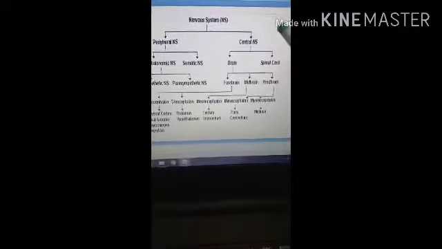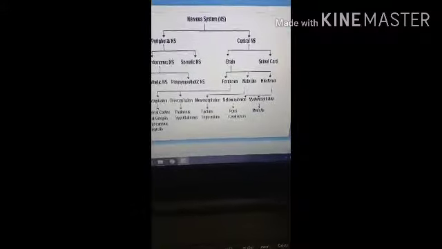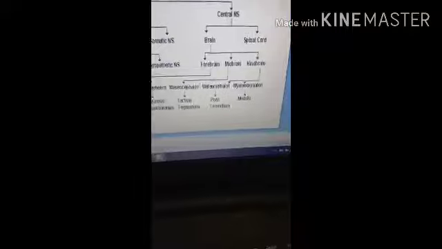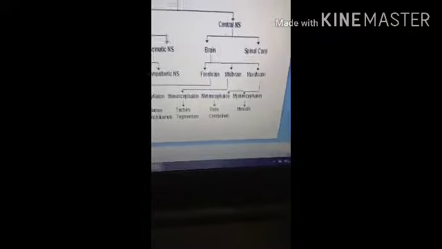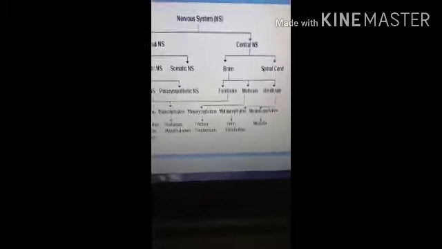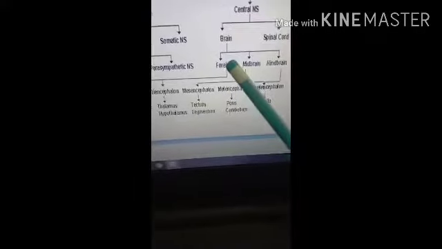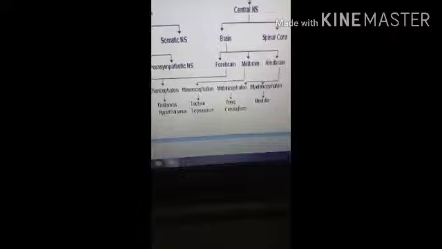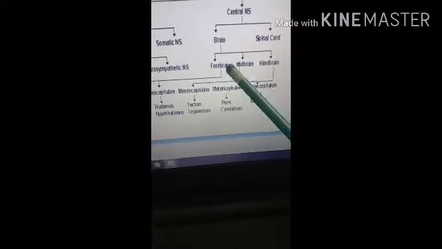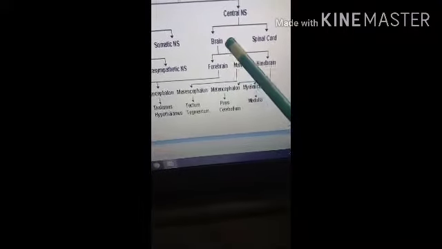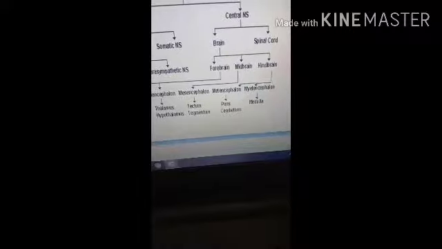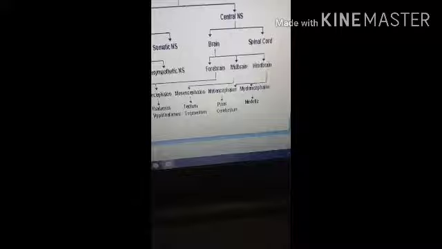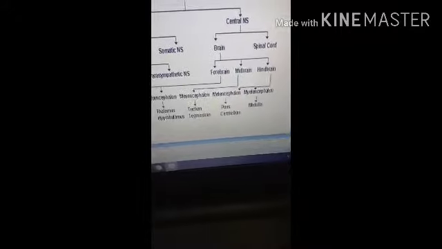Then the brain and the spinal cord are formed from the three primary vesicles. These three primary vesicles include the divisions of the brain, that is the forebrain, midbrain and the hindbrain. So the forebrain is called the prosencephalon, the midbrain is called the mesencephalon, and the hindbrain is called the rhombencephalon.